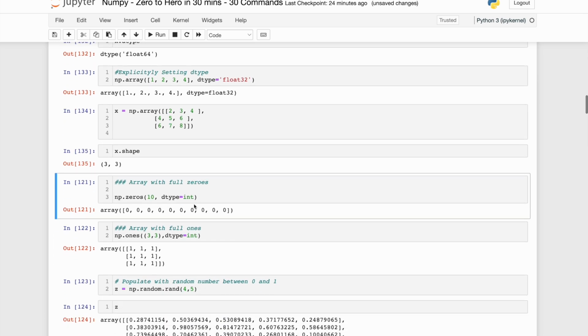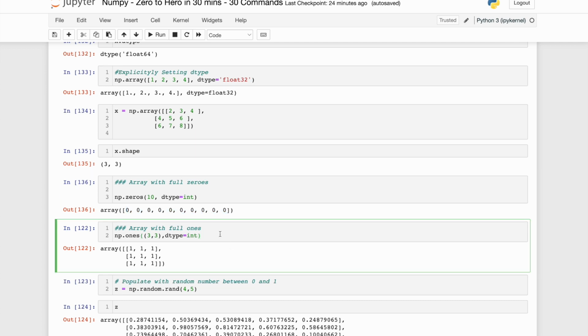Array with all zeros. Sometimes there will be a need, especially for the initialization of your models or setting the weights, that you have to create a Numpy array of a fixed dimension or a fixed shape with all zeros in place, right? It is very simple and straightforward to create. You call the method np.zeros. You want 10 elements over there, and the data type should be integer, and it should be all zeros. Once we run it, we'll get an array with 10 elements, all zeros.